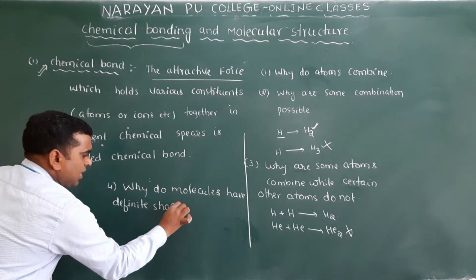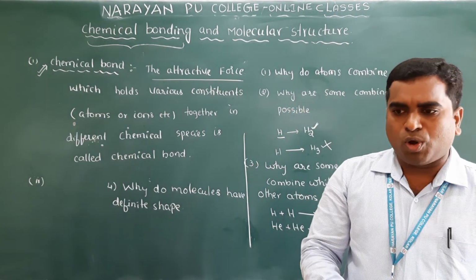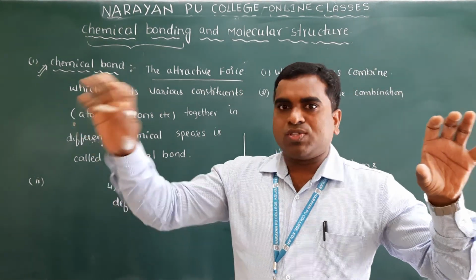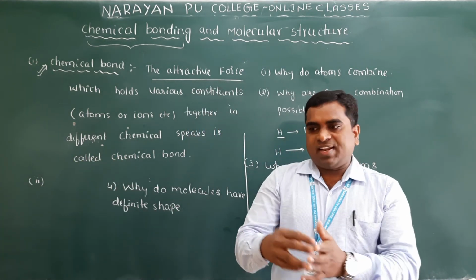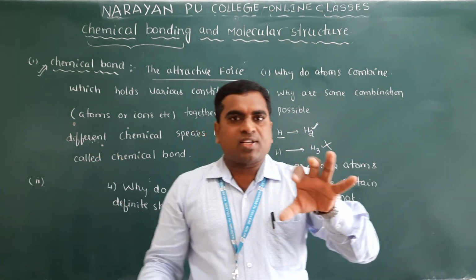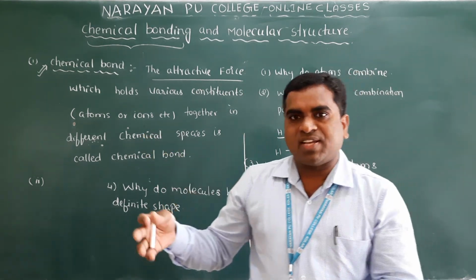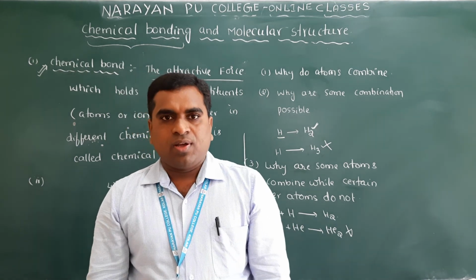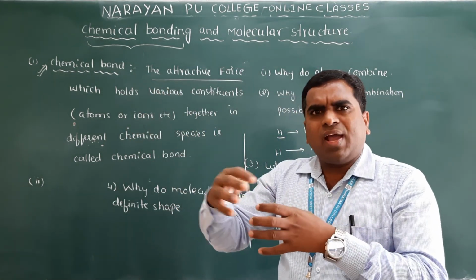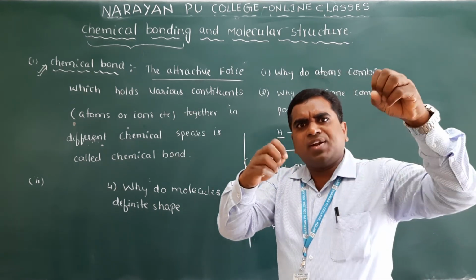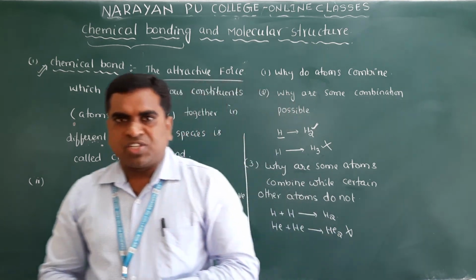You know that different molecules have different shapes. Suppose you take ammonia: one nitrogen and three hydrogen atoms combine and give ammonia, and it has a pyramidal shape. If you take CH4, methane, one carbon and four hydrogen combine and give CH4. Why are these atoms combining in different geometries? That we have to study in this chapter.